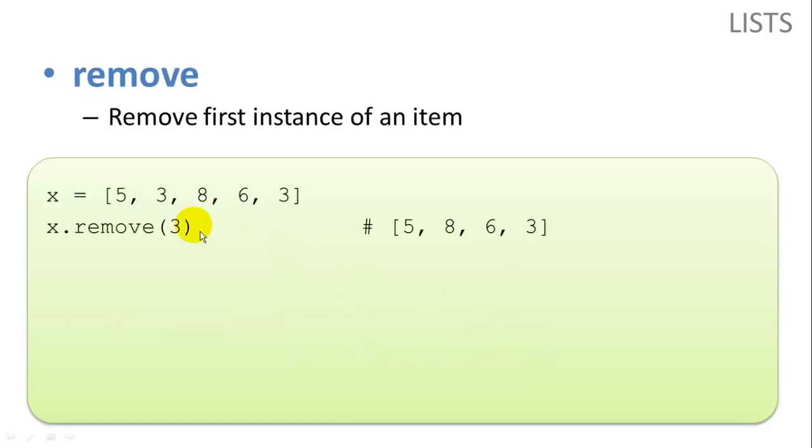Remove is going to remove a specific instance of an item. So if we want to remove a 3 from this list, we can put x.remove(3), and it will remove the first 3 that it finds. Not every 3, just the first 3. So you can see here the first 3 is gone.